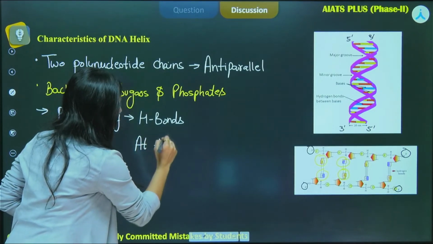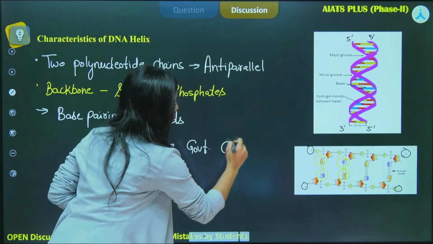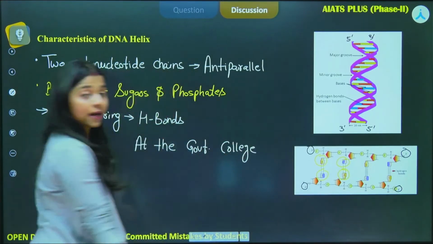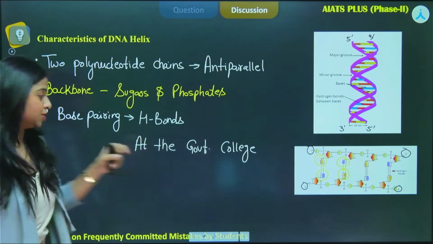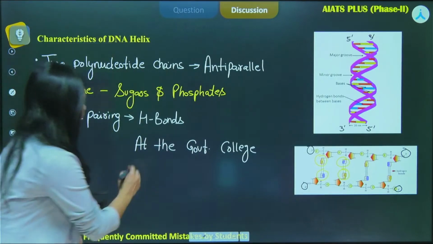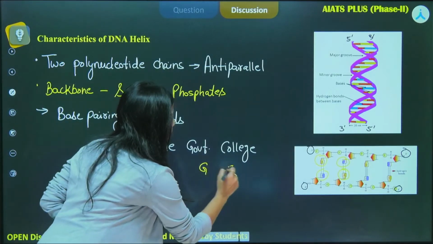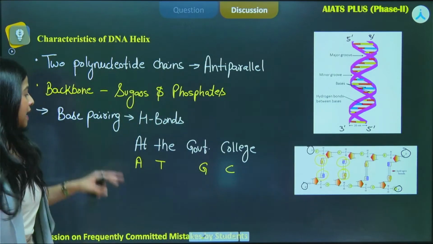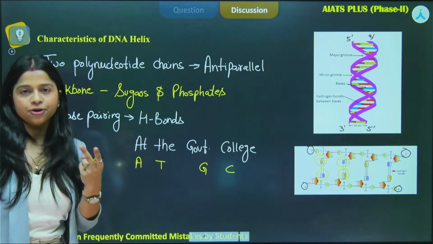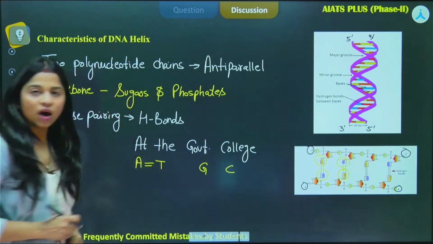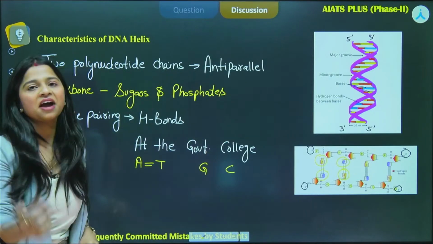At the government college. Okay, this mnemonic will help you a lot. At the government college. Okay, so we can simply say A pairs up with T and G pairs up with C. Okay, now A with T with the help of two hydrogen bonds. So here will be the presence of two hydrogen bonds, and government college is big, it's huge, so it will require three hydrogen bonds.